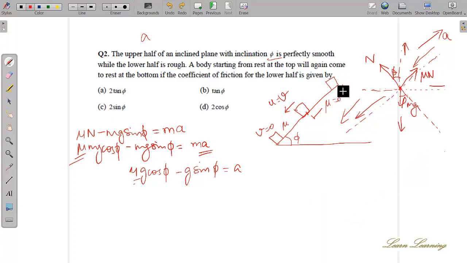Why don't you consider the upper part now? What is happening in the upper part? There is no mu at all, no friction acting at all, so it is just coming down. How is ma coming here? What will be the acceleration there in the upper part?